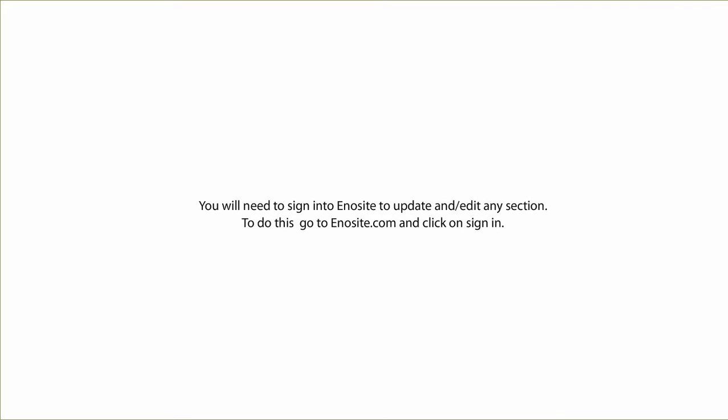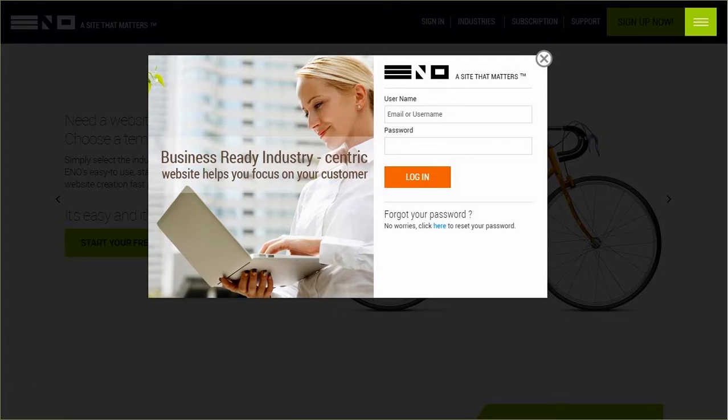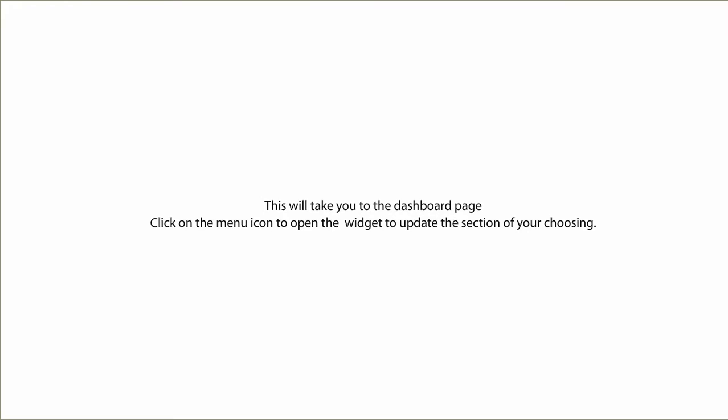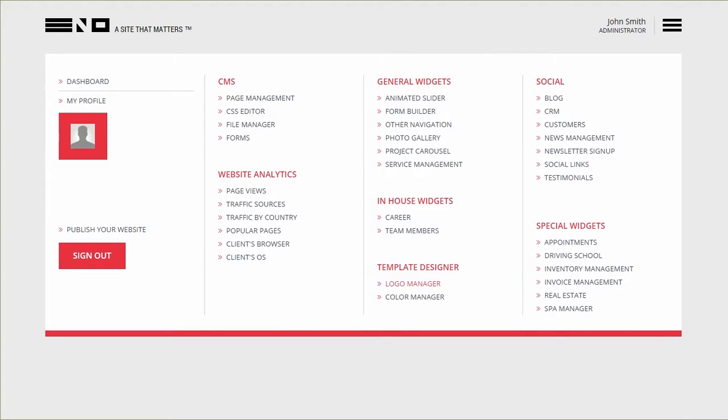You will need to sign into Enosite to update and/or edit any section. To do this, go to enosite.com and click on Sign In. This will take you to the dashboard page. Click on the menu icon to open the widget to update the section of your choosing.